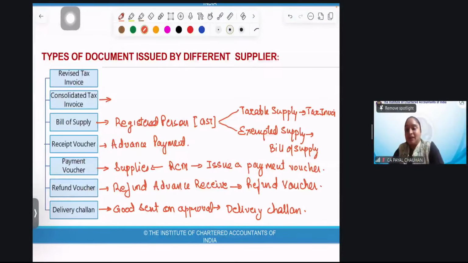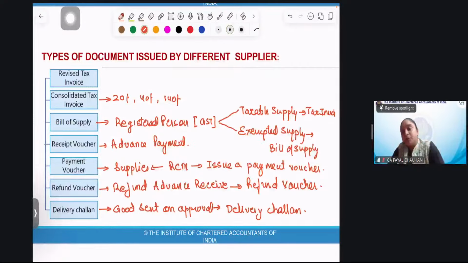Then consolidated tax invoices. For example, I went to a shopkeeper and I'm an unregistered person. I'm not registered. I won't be taking the credit of the tax paid. And the supply made to me is less than 200 rupees. Then the supplier can make a consolidated tax invoice. I sold a good for rupees 20. I sold a good for rupees 40. I sold a good for rupees 140.